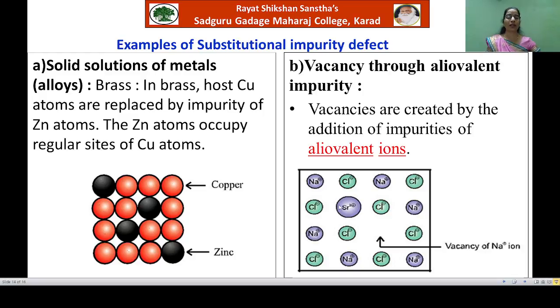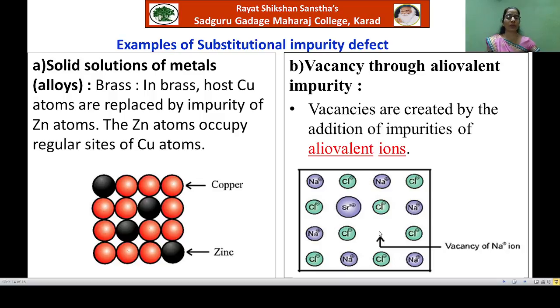So when one strontium ion is added in the lattice, here actually two Na plus ions are replaced or substituted in order to maintain the electrical neutrality, because sodium ions are having only one positive charge.